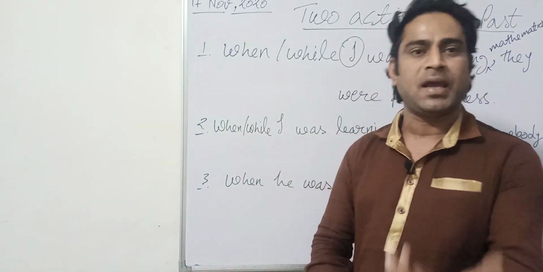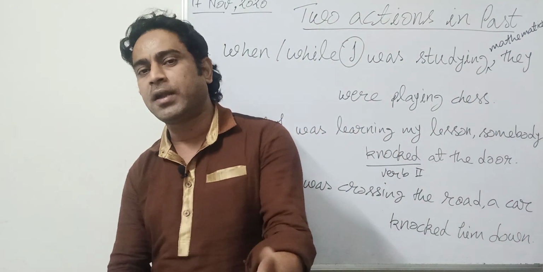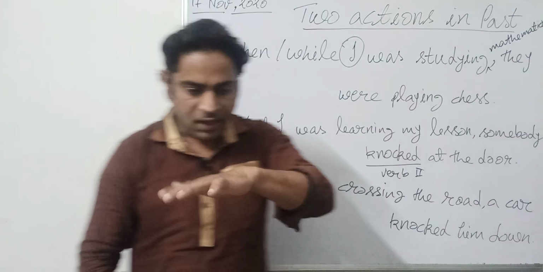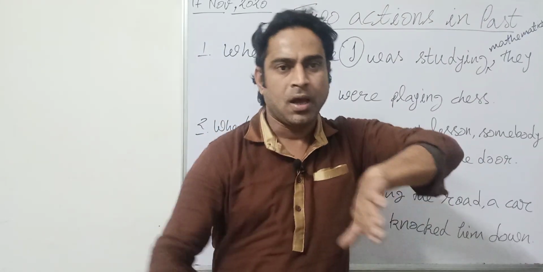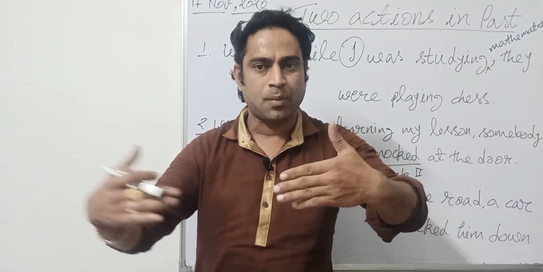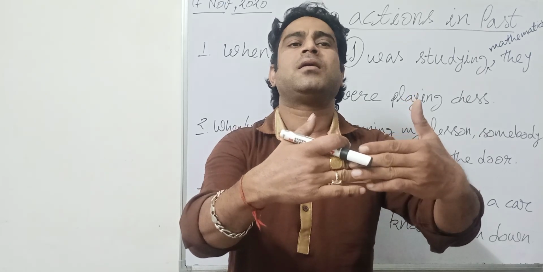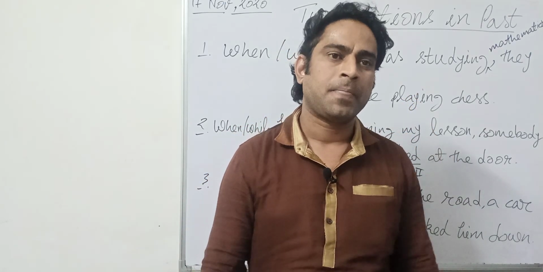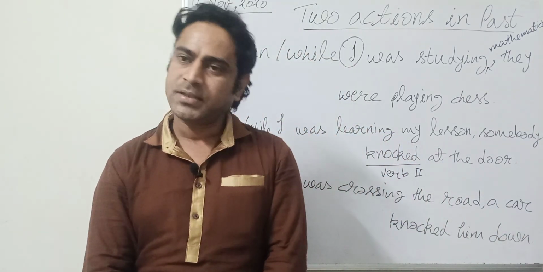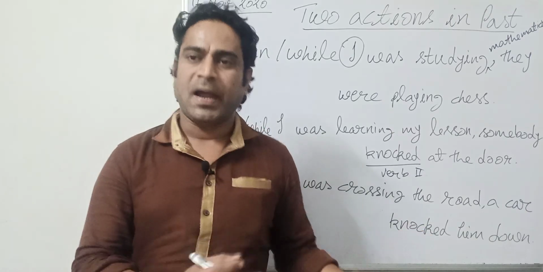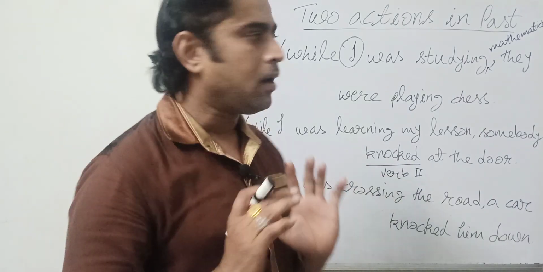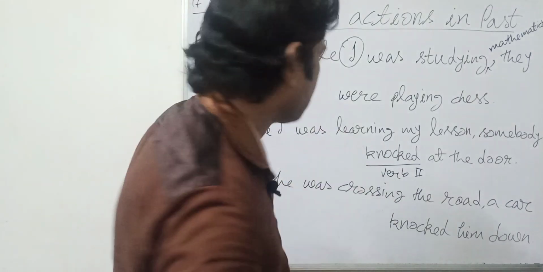A person was in action, in continuous mode, right? He was crossing the road actually, and suddenly, you know what happened? During that time only, a car came over there and hit that person. Something happened suddenly, so that would be written in second form only. Right? Something was happening, and during that time only something happened. So this is also a combination, right? Once again, you can pause the video and make a note of all these sentences.